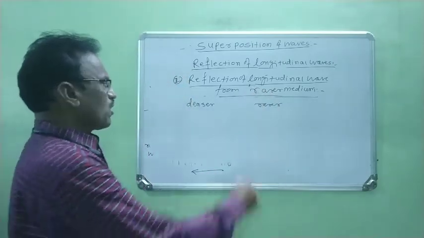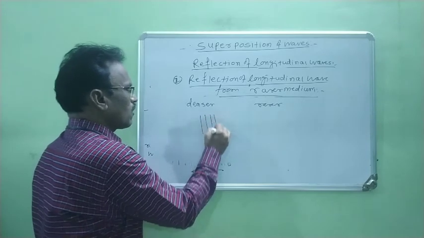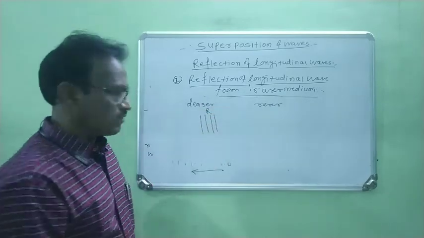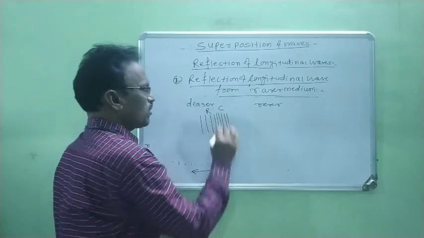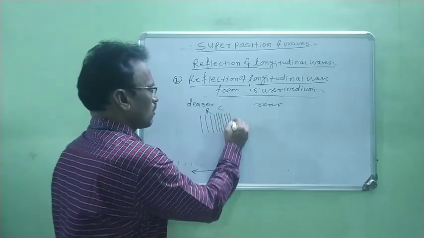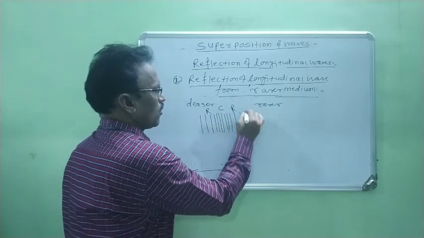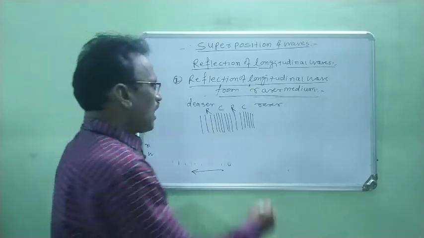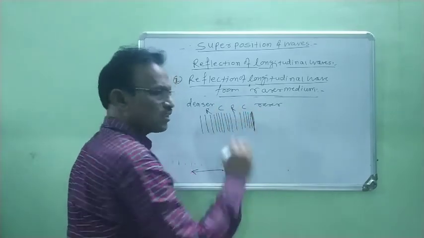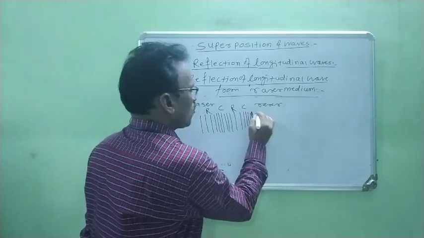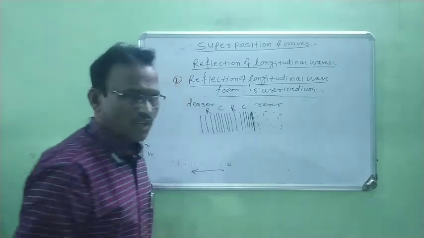Right? Now first we consider rarefaction, then compression, rarefaction, and compression, and there is one boundary between these two mediums, right? On the other side there is a rarer medium. There is an air medium, right?